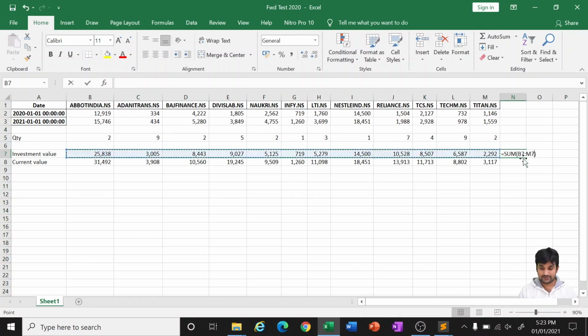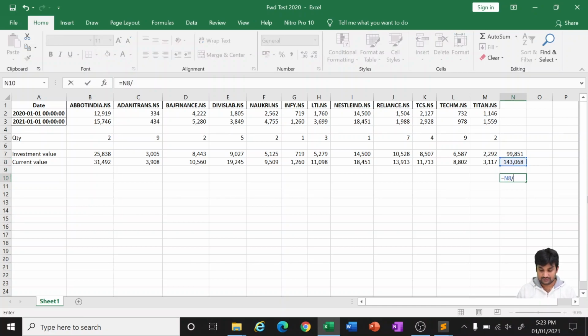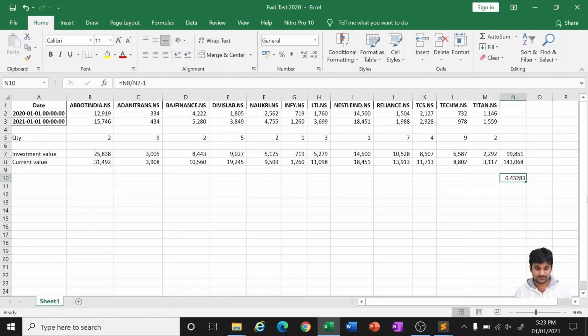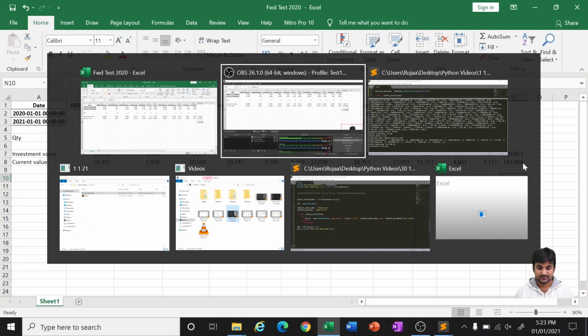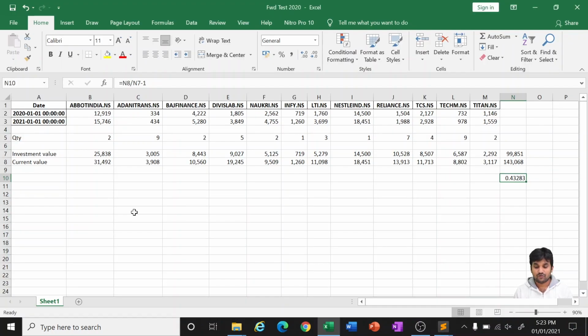So the total investment value was 99,851 rupees, and the value of it today is 143,0368, meaning it has given us around 43%. What it had told us was approximately 45%. 43% is what has happened, but it can't be guaranteed every time.